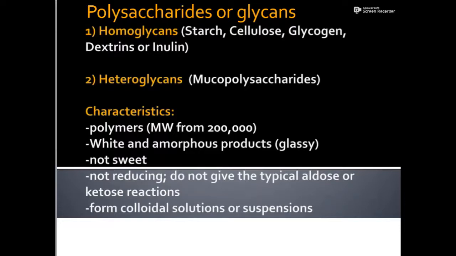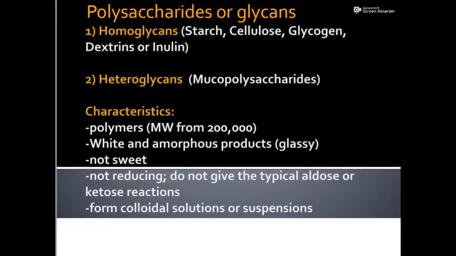Now the polysaccharides can be divided mainly into two: homopolysaccharides and heteropolysaccharides, also called homoglycans or heteroglycans. If the repeating unit in the polysaccharide gives the same monosaccharide on hydrolysis, then it is considered a homopolysaccharide. But if different monosaccharide molecules are formed as a result of hydrolysis, then you call it a heteroglycan.